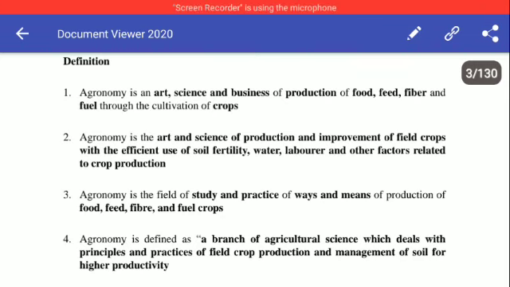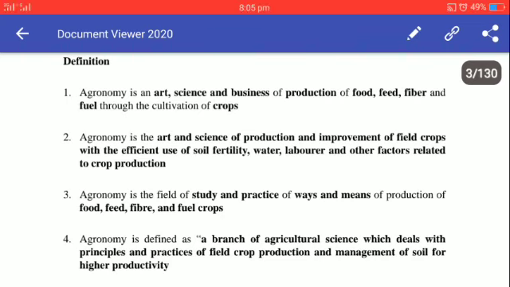So agronomy is at the same time an art. Art means it requires the skill, both mental skill and physical skills, and it is also a science because it requires logical decisions based on the scientific principles. And agronomy is also a business because when we produce some crops we require to sell them in the market and we get some profit against the income.